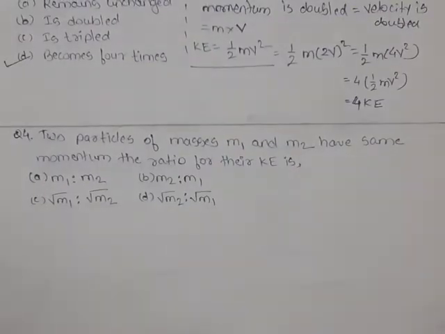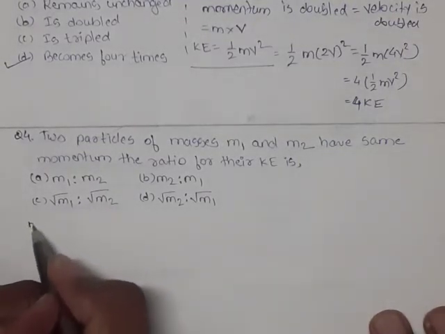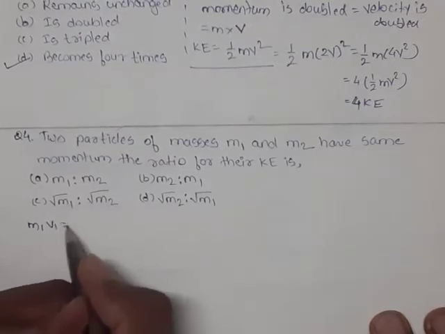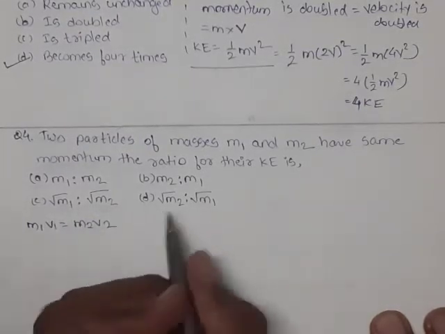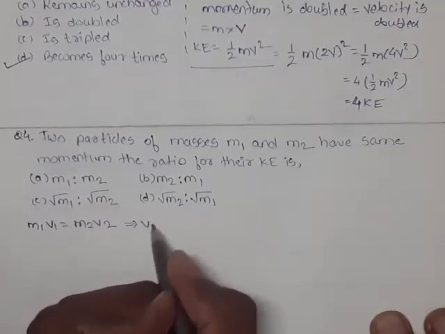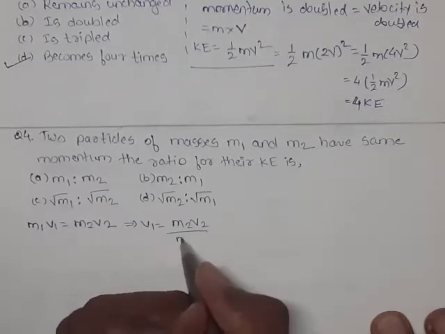Fourth question: two particles of mass m1 and m2 have the same momentum. The ratio of their kinetic energy is. We are saying momentum is the same, so m1 v1 is equal to m2 v2. Writing the equation in terms of velocity v1, it will be m2 v2 upon m1.